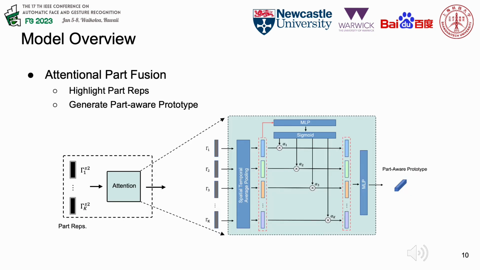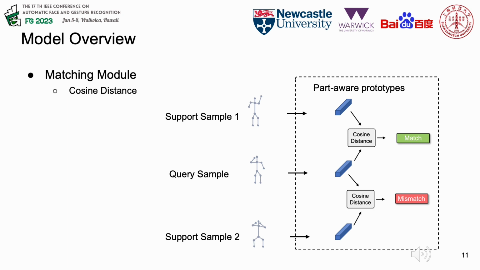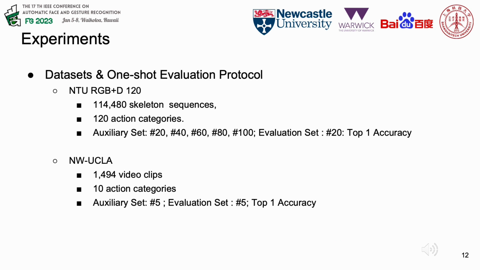The attentional part fusion module is designed to highlight part representations, and generate the final part-aware prototypes. The part representations are first concatenated to form a unified representation, followed by a semantic attention module to produce the importance values. The values are then multiplied with the original part representations to form the output part-aware prototype. Finally, the matching module calculates the cosine distance between generated prototypes. In the inference process, a query sample is classified by assigning the class of the nearest support sample using this distance function.